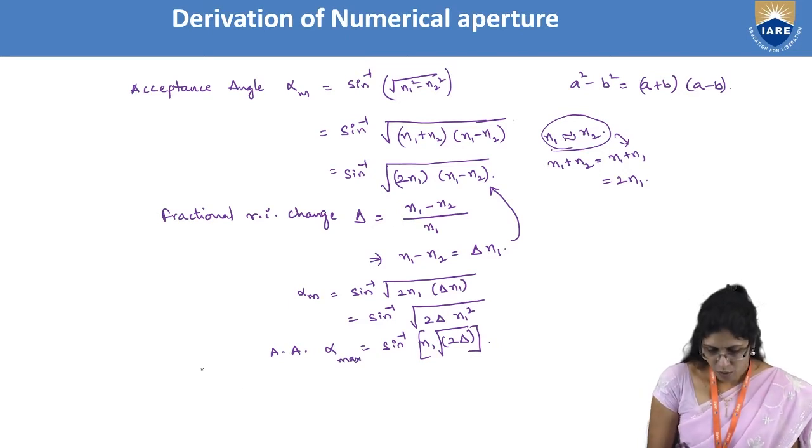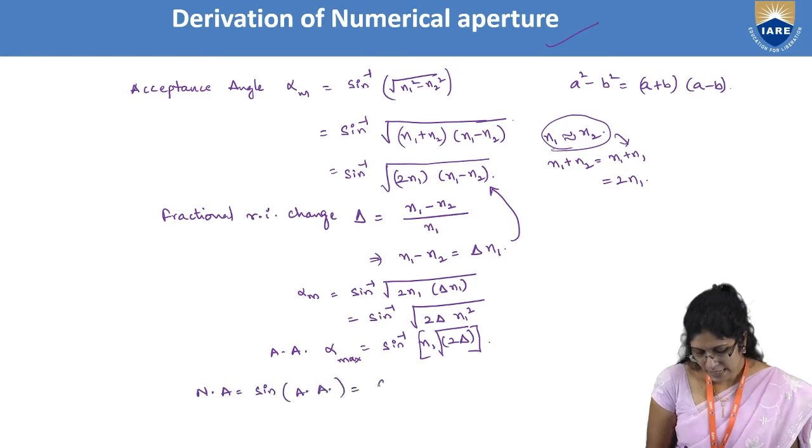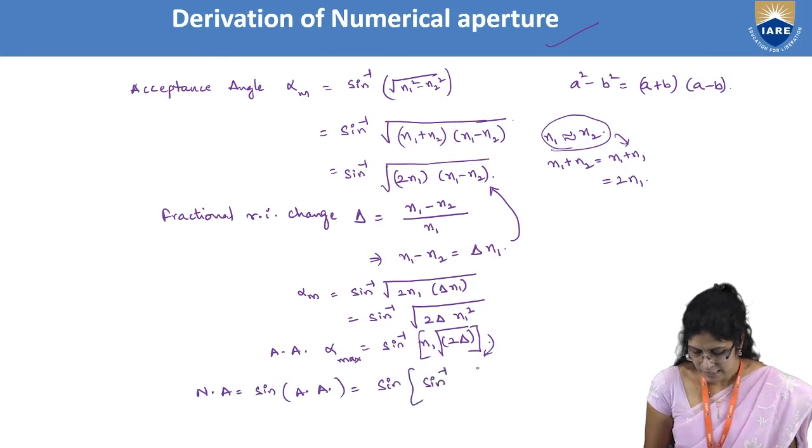But what do I want now? I want the numerical aperture. The numerical aperture is the sine of the acceptance angle. So what is the acceptance angle you got? Just substitute here. Sine of the acceptance angle, which you have derived now, is sine of sine inverse of n1 square root of 2 delta.